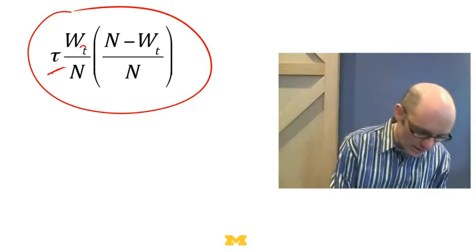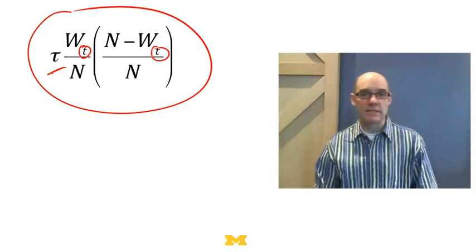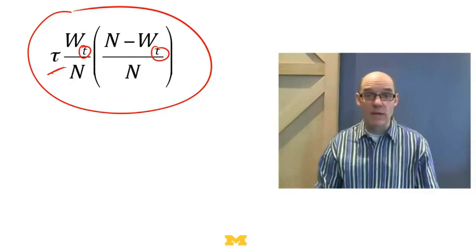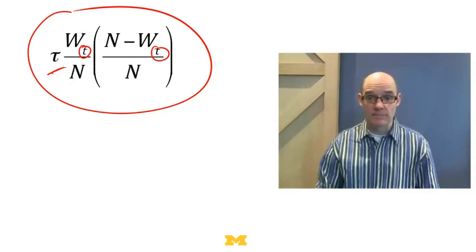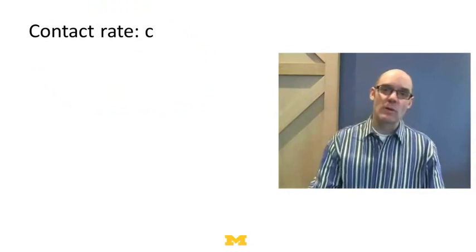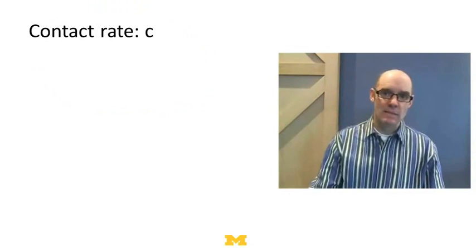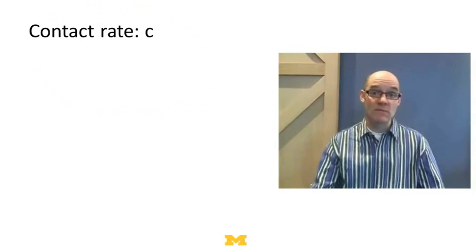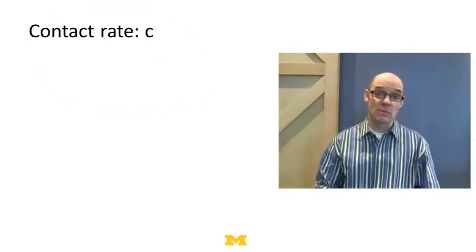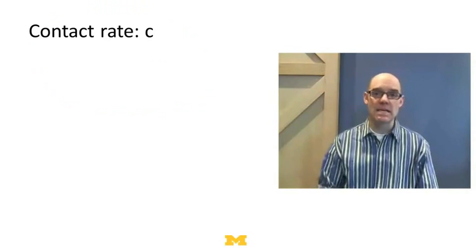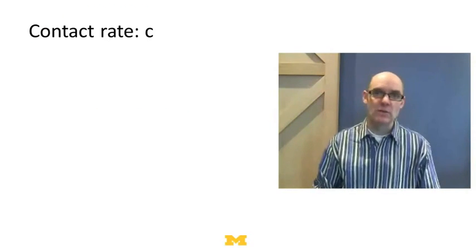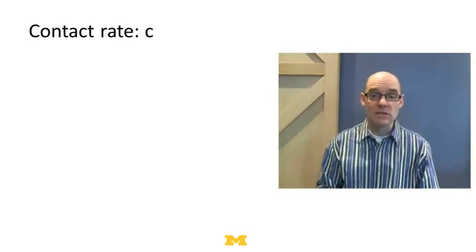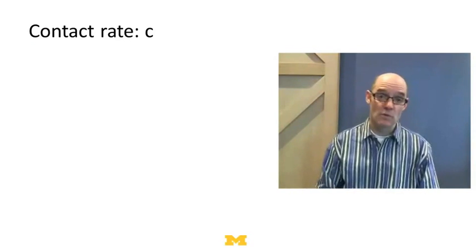The only thing that's different here is that I've got these t's to represent the rate at which it's going to spread at time period t, because the number of people that have the wobblies is going to change from period to period. Now I'm going to add one more thing, which is the contact rate, because it depends on how often people actually meet. You can imagine a situation where people don't meet very often, or a situation where people meet a lot. What counts as a meeting could differ. If it's a disease, then meeting would have to be a physical meeting. If we're talking about a piece of information, that meeting could be over the internet or over the phone.